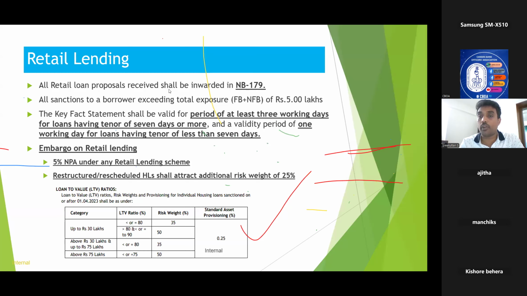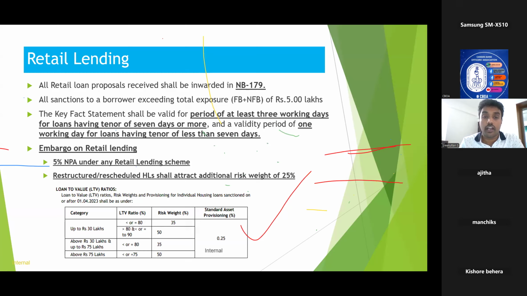Now, what is risk weight and how to calculate it? See, it is very simple. I will explain with one more example. Say, take a loan of 30 lakhs housing loan with a 10 percentage margin. The risk weight will be 50 percentage, as you all know from this particular table. That means you need to have 15 lakhs of capital set aside. If the margin is 20 percentage, that is LTV is 80 percentage, you need to keep only 35 percentage of this 30 lakhs set aside as capital. That is what is known as risk weight.